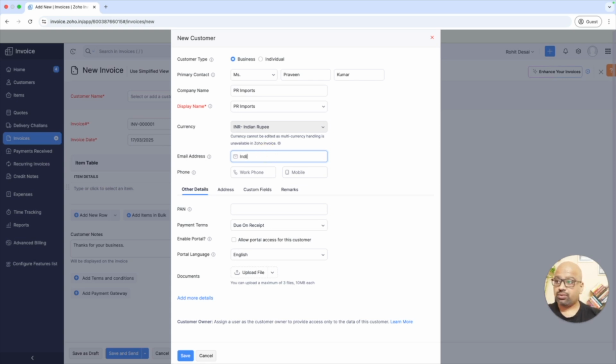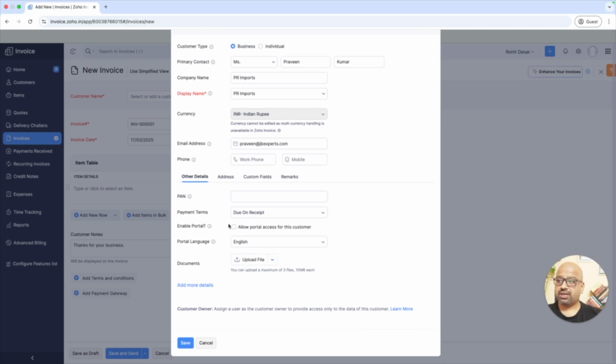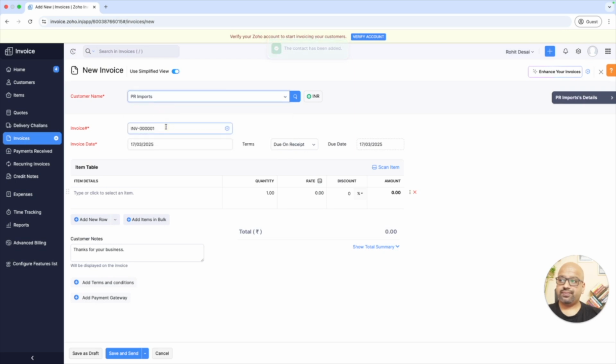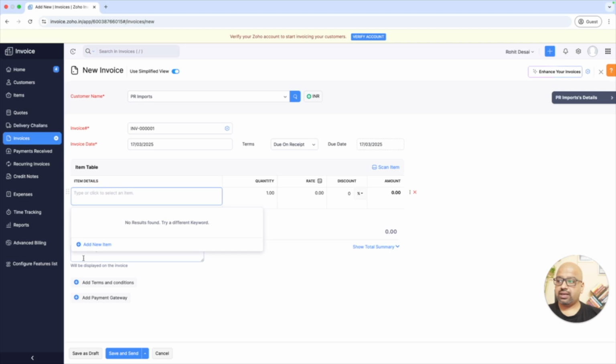Here, what we can do is say Praveen at jbexperts.com is his email ID. Phone number is not something that I'm looking for. Just go and save it. So here, this is the company name whom I'm going to raise the invoice to. That's a customer, and I can add the product here.